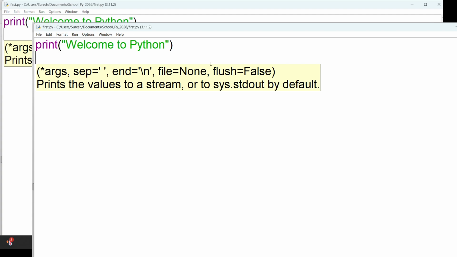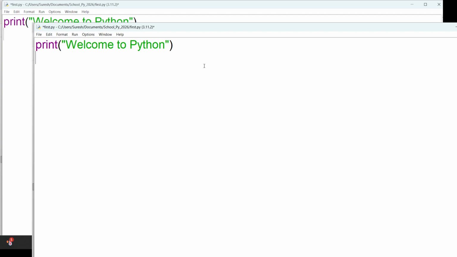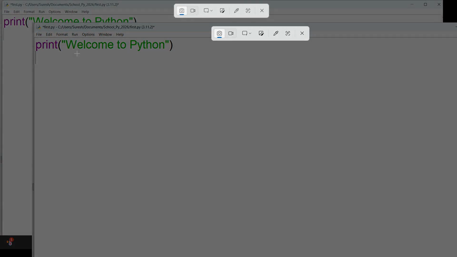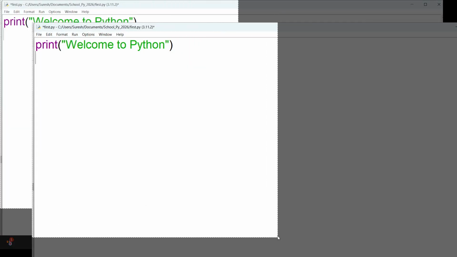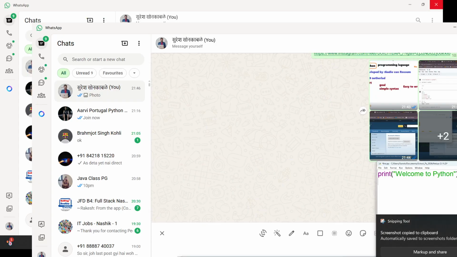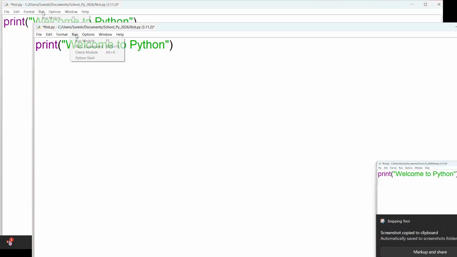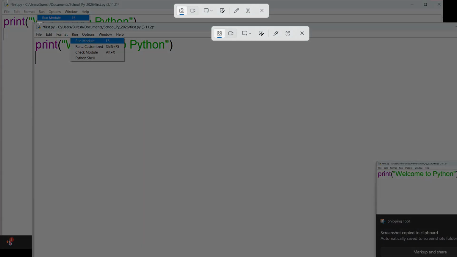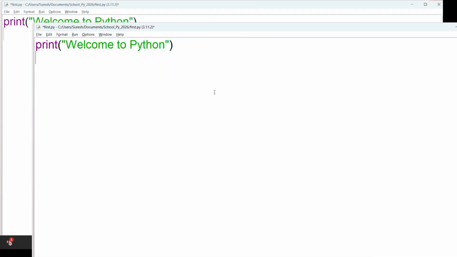And how to run it? To run these programs, you can go here to Run and Run Module, or simply press F5.